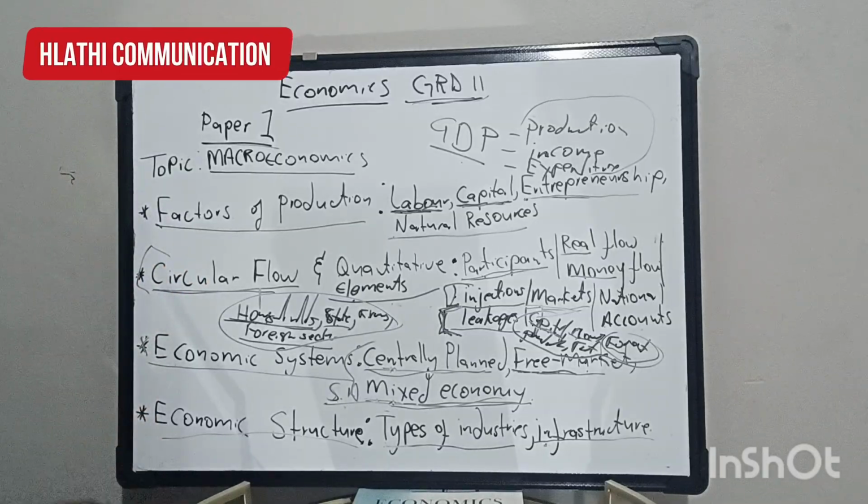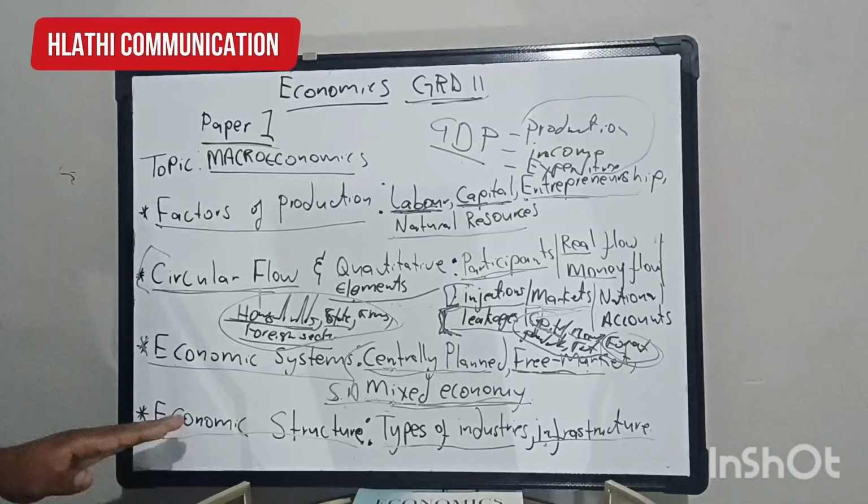Don't focus only on the essay questions.